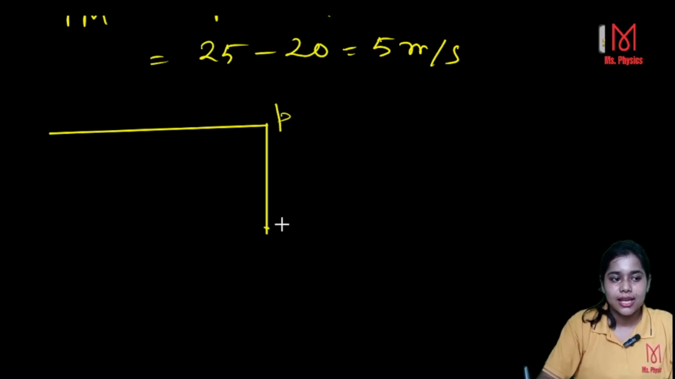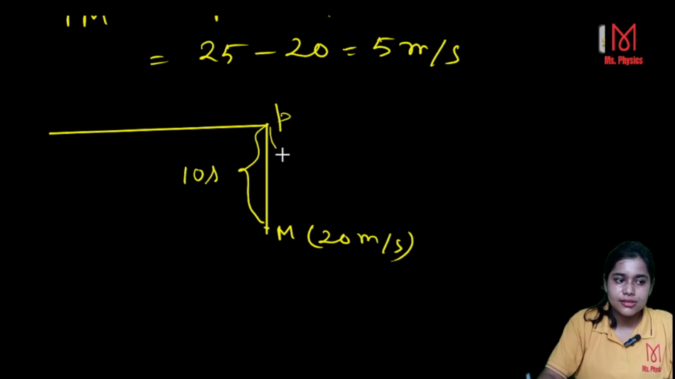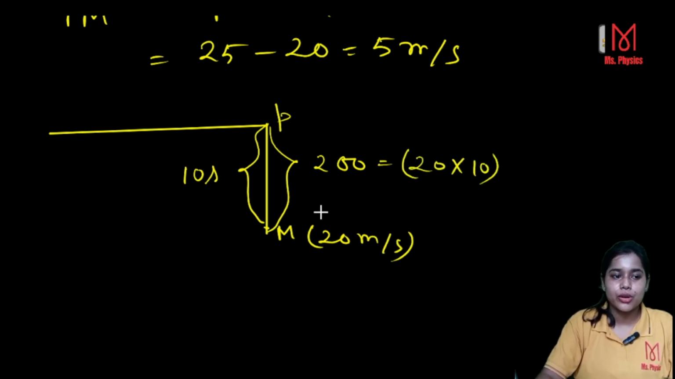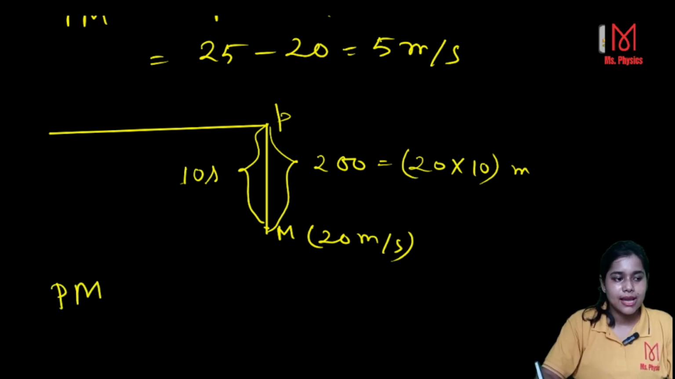That means here is your motorbike and the difference between them with respect to time is 10 seconds. The motorbike had the velocity 20 meter per second, right? That means within this 10 seconds, the motorbike covered 200 meters. How? 20 is the velocity, 10 is the time, so 20 multiplied by 10 gives 200. So 200 meter is the distance between police and motorbike. That means PM is equal to 200.